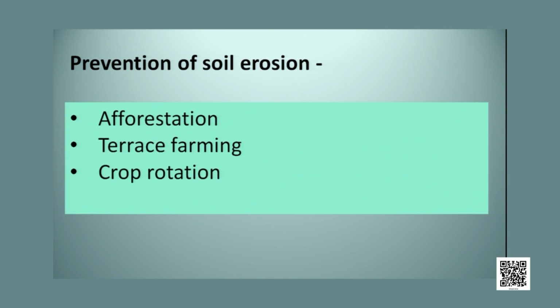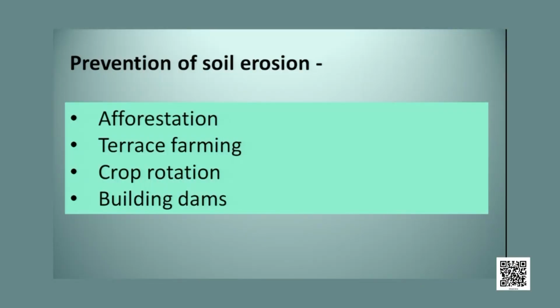Then crop rotation. After harvesting a crop, farmers should not leave the land barren because otherwise rainwater may cause soil erosion. So farmers should grow another crop or should grow some grass after harvesting a crop. Then building dams. By building dams also soil erosion can be checked, because by building dams we can check the floods, and floods always wash away the top layer of the soil.